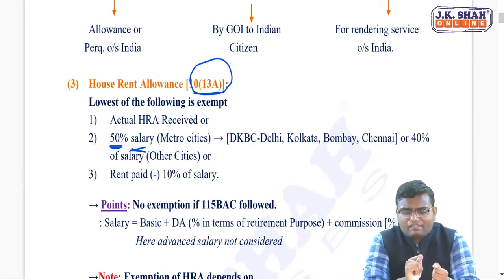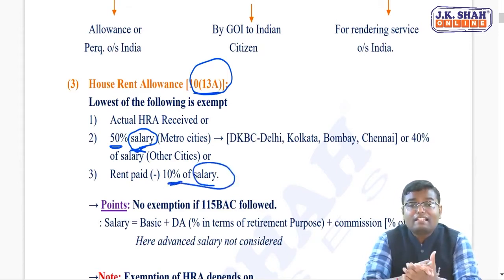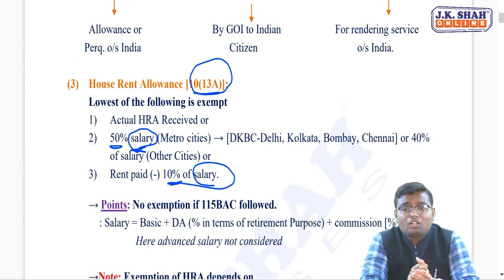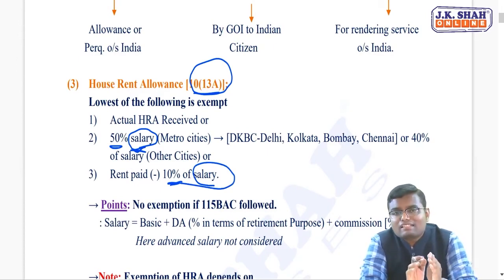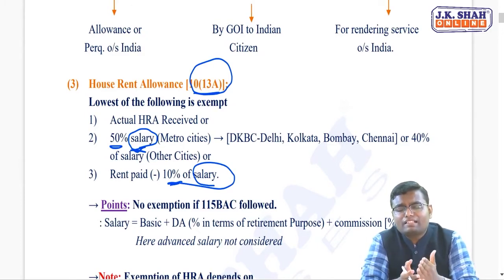Now the very interesting thing: in the second condition they said 50% or 40% of salary. In the third condition they said deduct 10% of salary. The question arises, what is the meaning of the word salary? For many things, salary means basic salary plus DA, which is percentage forming part of retirement benefit, plus commission, which is percentage of turnover.